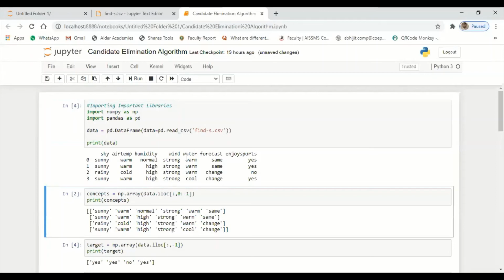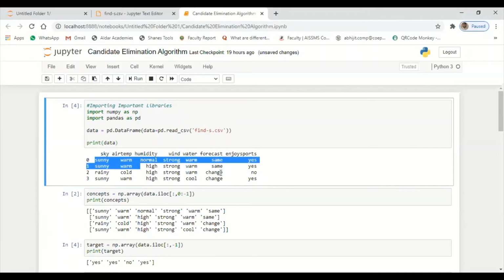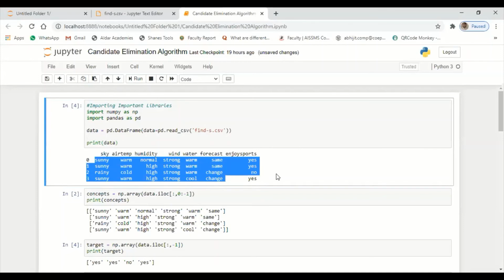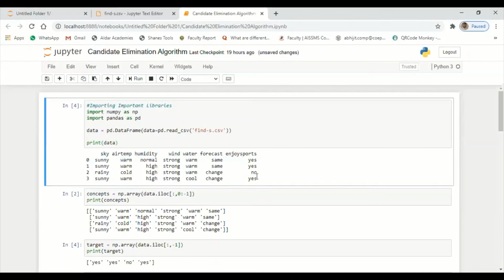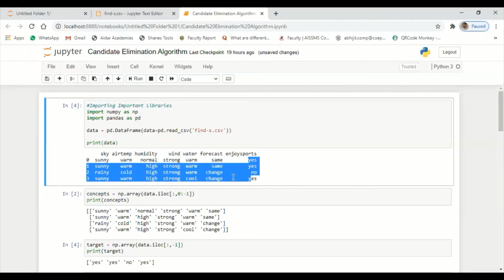But here we need to divide this data. You can see here we have the attributes sky, air temperature, humidity, wind, water, forecast, enjoy. This is the actual record, but this record comes with both positive and negative labels. Yes means a positive record, no means a negative record. We need to divide the entire record in terms of concept and target. Concept is nothing but this record till here. In concept, we are not going to consider the yes, yes, no, yes column.